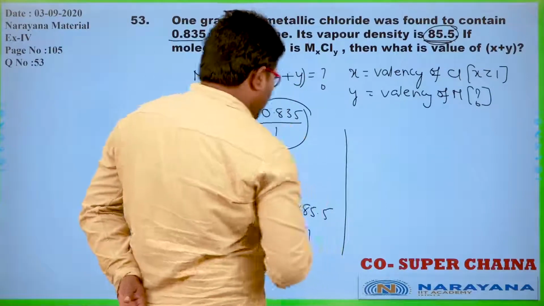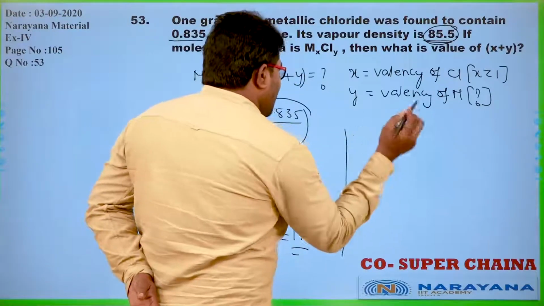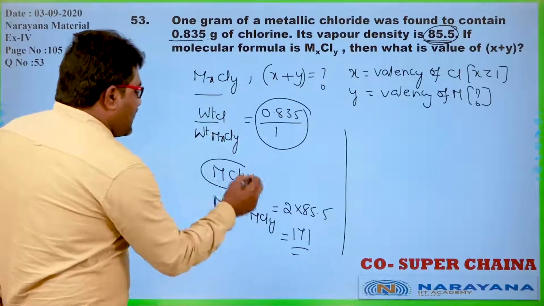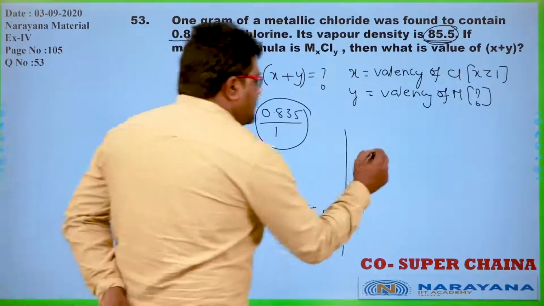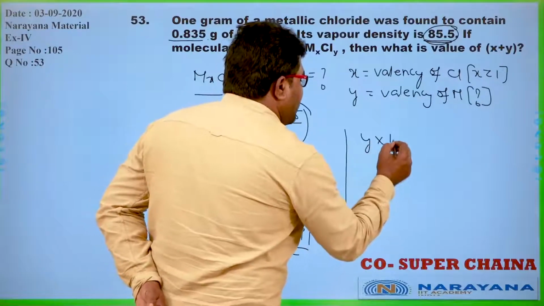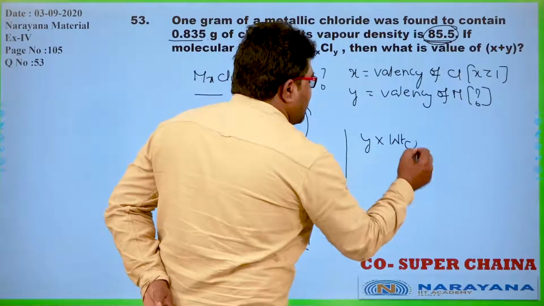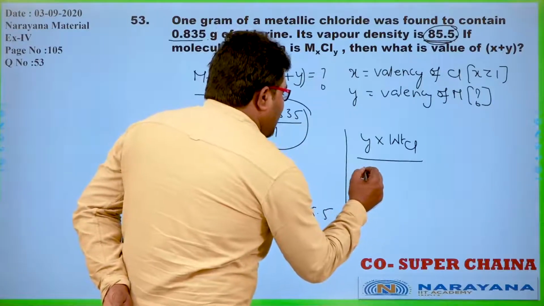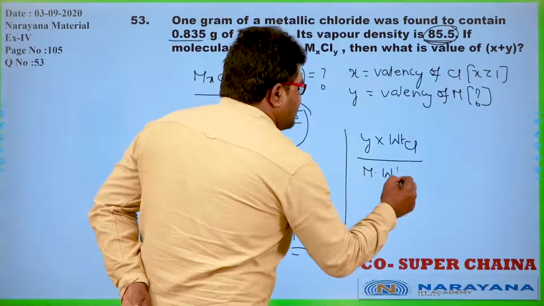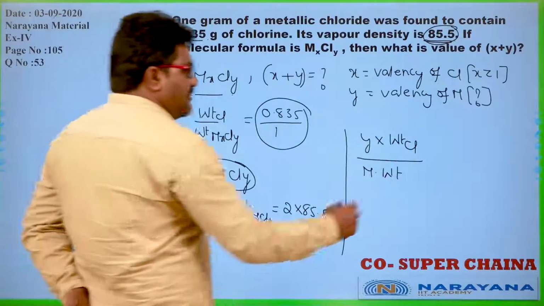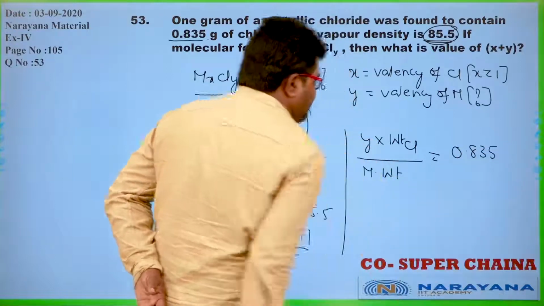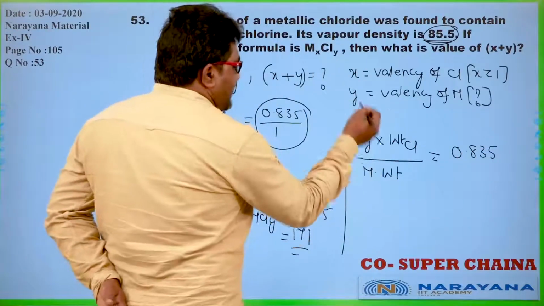Now, how can we find the ratio? In one molecular formula, y units of chlorine are there. So y into weight of chlorine divided by total molecular weight is the ratio of chlorine in the total compound. That should be equal to 0.835. We don't know y here.